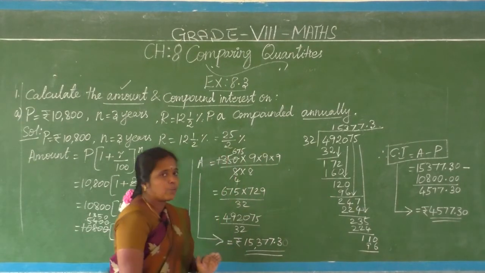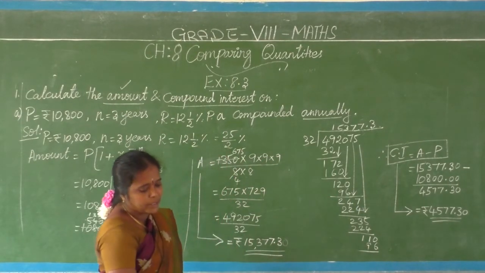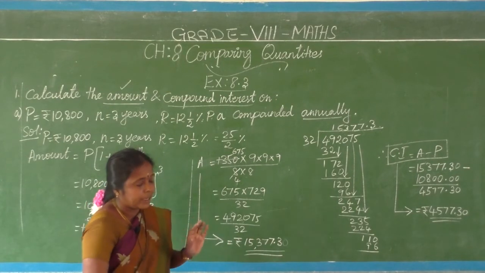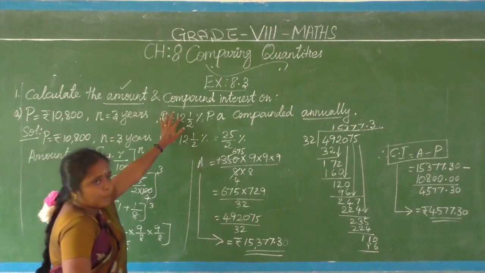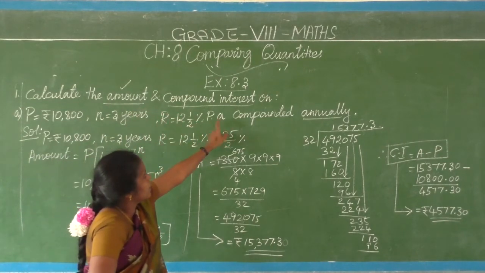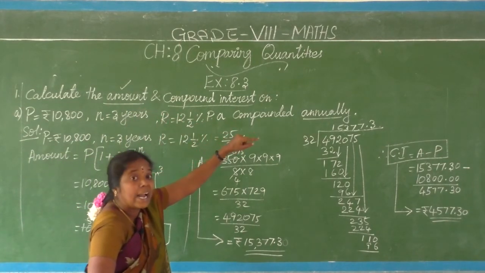In this way only you have to find the remaining questions. Clear? What did I do actually? What is the heading? Calculate the amount and the compound interest. Here the rate of interest is compounded annually.